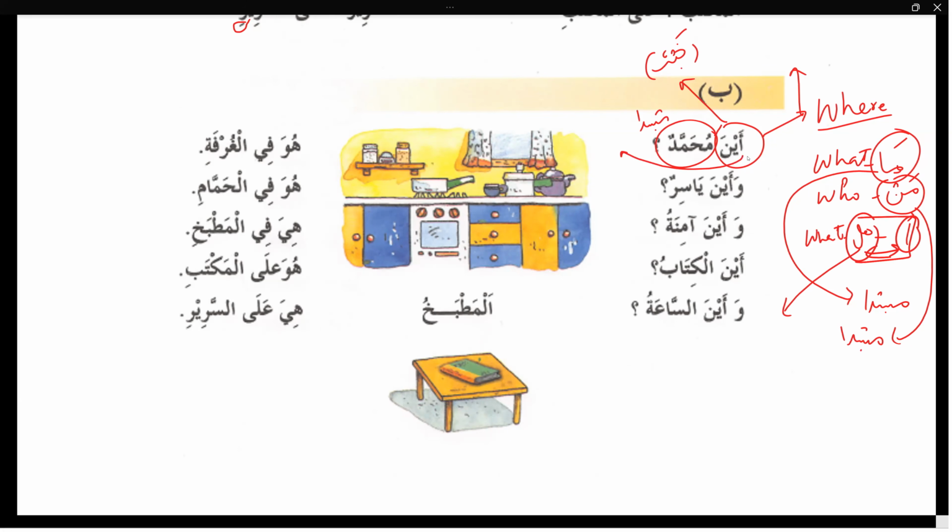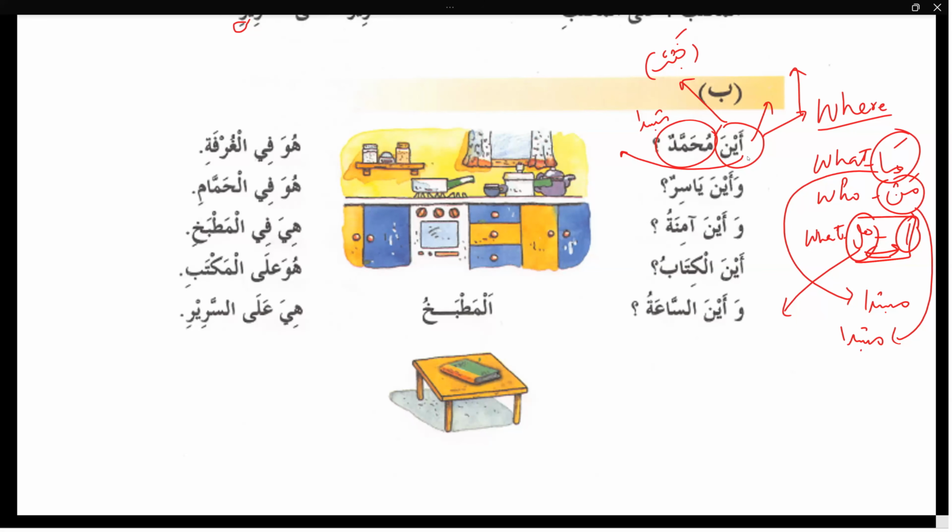Muhammadun aina, where is Muhammad? But because interrogative nouns in Arabic demand to come at the beginning of the sentence, they cannot come in between sentences. In Arabic, it is compulsory that interrogative nouns stand at the beginning of the sentence.